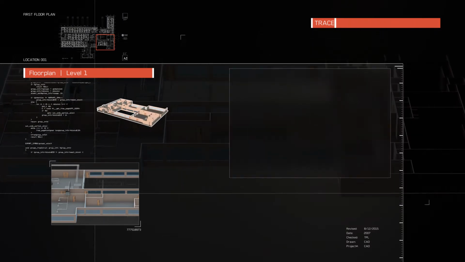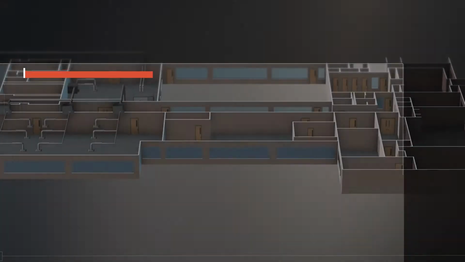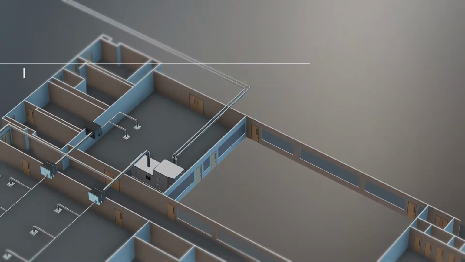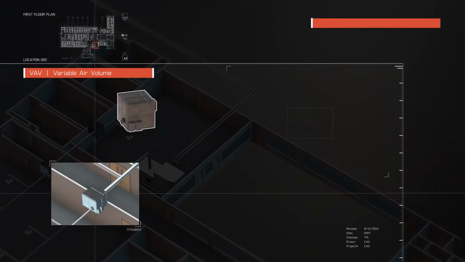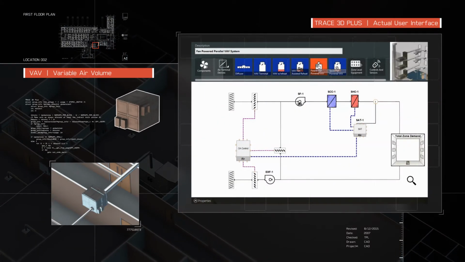Trace 3D Plus has seamlessly integrated sizing for components and systems, so there's no need for duplicate effort when transitioning to energy analysis, reducing risk and increasing efficiency.